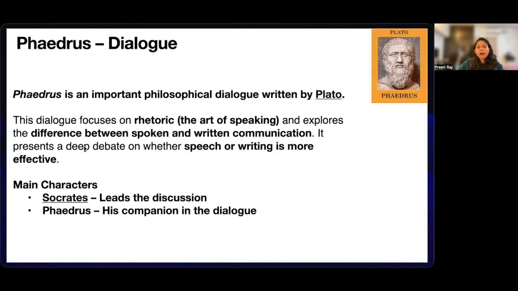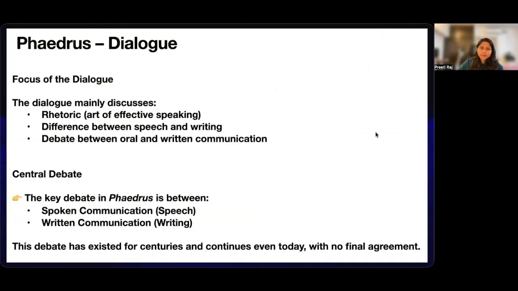Now, let's talk about another important dialogue written by Plato, which is Phaedrus. This dialogue is important because Plato here discusses rhetoric, communication, speech, writing, and the power of knowledge. The main discussion happens between Socrates and Phaedrus. So these two are the main characters.